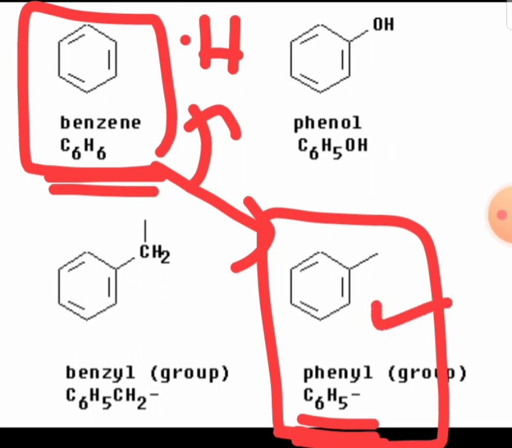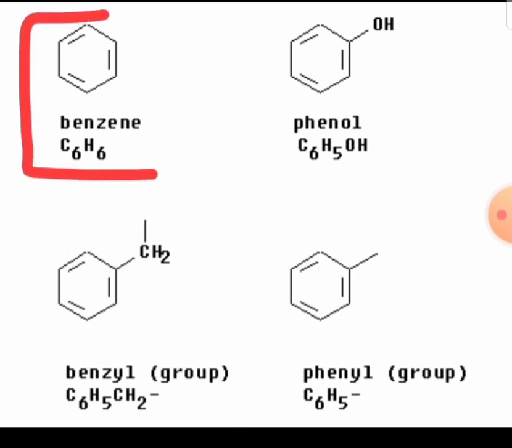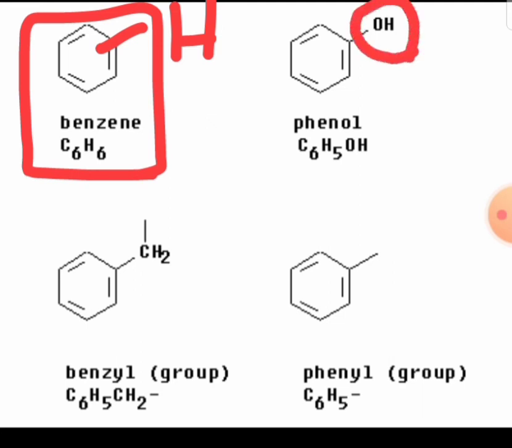Now, in the benzene ring, if one hydrogen is removed and you add an OH or hydroxy group, then it is called phenol. C6H5OH is phenol.